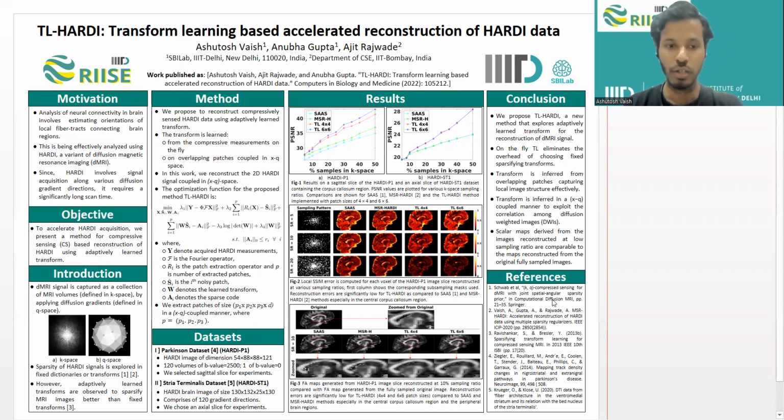Finally, in the conclusion, we can say that we proposed a new approach for accelerated reconstruction of HARDI data. The transform is learned adaptively from compressive measurements using overlapping patches coupled in joint KQ space that captures local image structure effectively, and this can also be observed in the experimental results that we got.